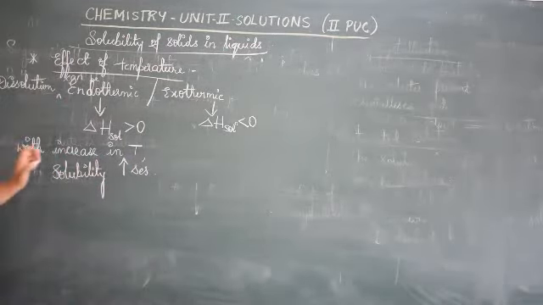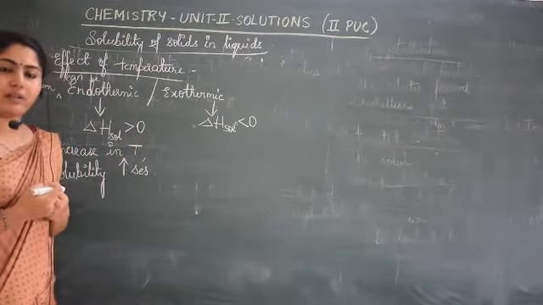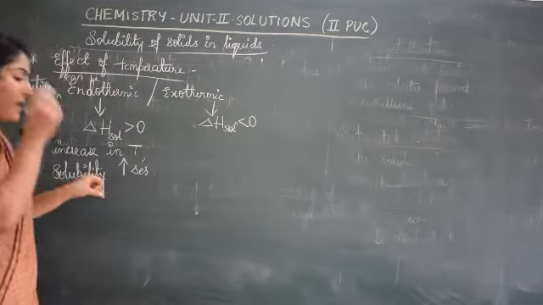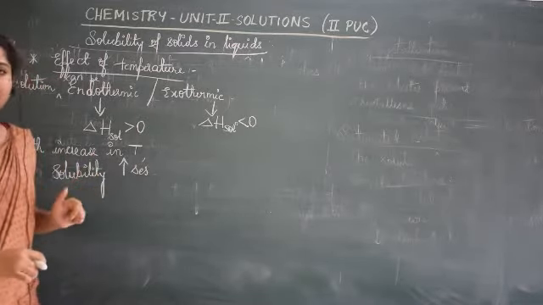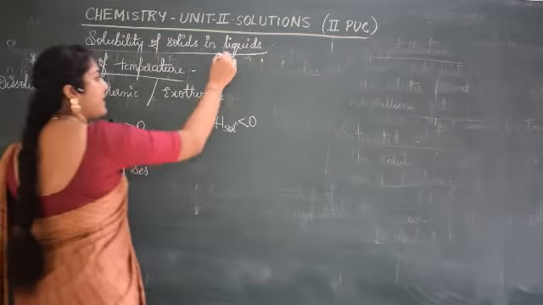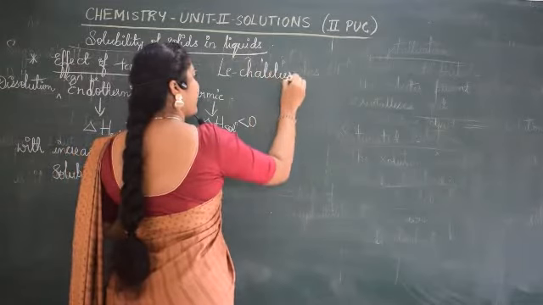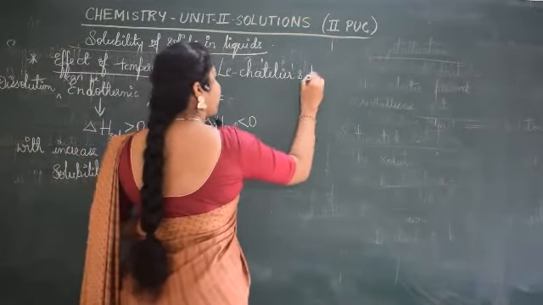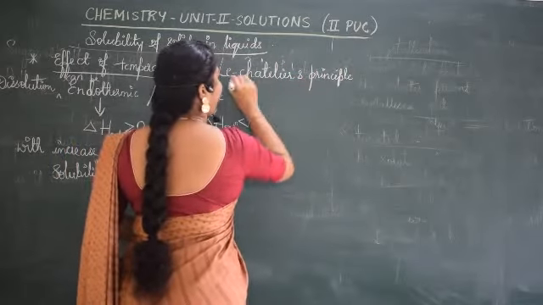Hope it's clear. It's already an endothermic process. It's absorbing heat during the dissolution. Then if you increase the temperature, solubility also increases. Which principle is followed here? Le Chatelier's principle is followed here.